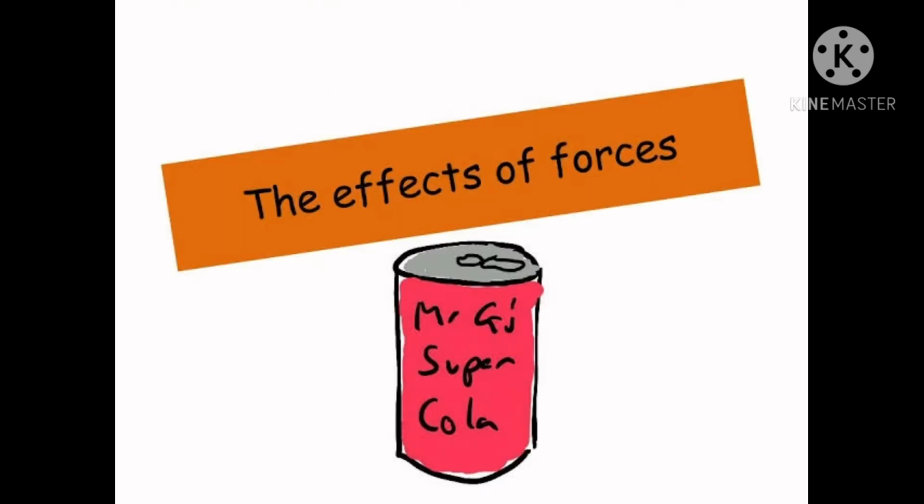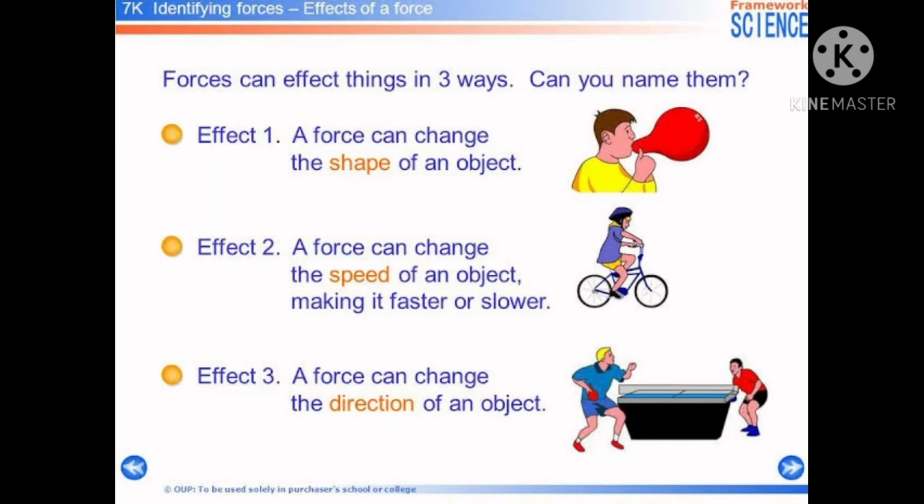The first effect of force is that a force can change the shape of an object. Effect number 2, a force can change the speed of an object, making it faster or slower. Effect number 3, a force can change the direction of an object. So these are the 3 effects of force.